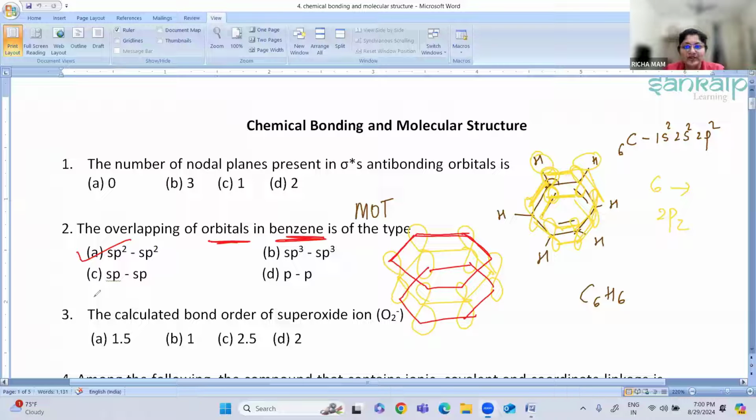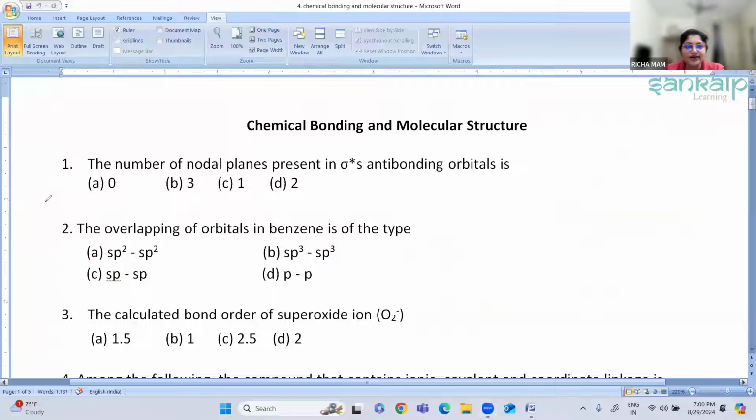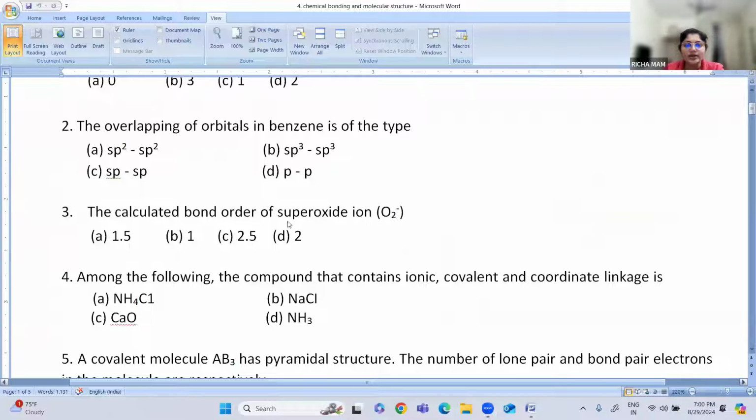Who all have answered? Yes, Hema has answered it as option number A. Others also please try to answer. Next question: the calculated bond order of the superoxide ion. What is the superoxide ion? O2 minus. So you have to calculate the bond order. How to calculate the bond order? Anybody knows how to calculate the bond order?